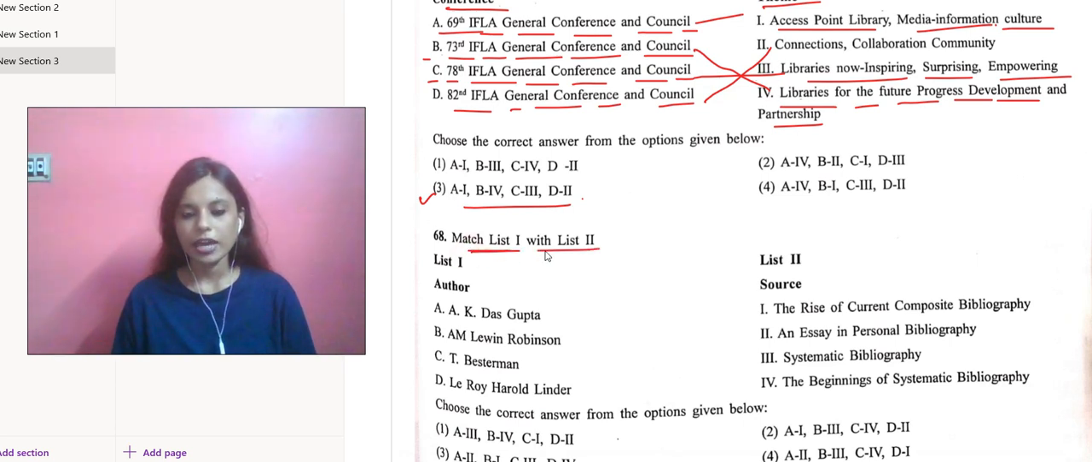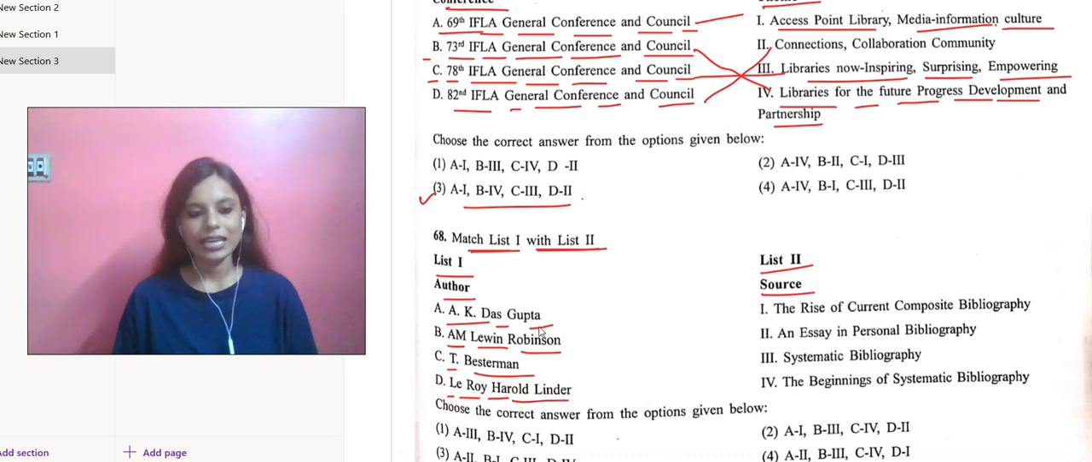We have again matched them, that is with list 1 and list 2. List 1 has the authors' names and list 2 has the sources. So under author's name we have A.K. Das Gupta, then we have A.M. Levin Robinson, we have T. Besterman, then in D we have Leroy Harold Linder.